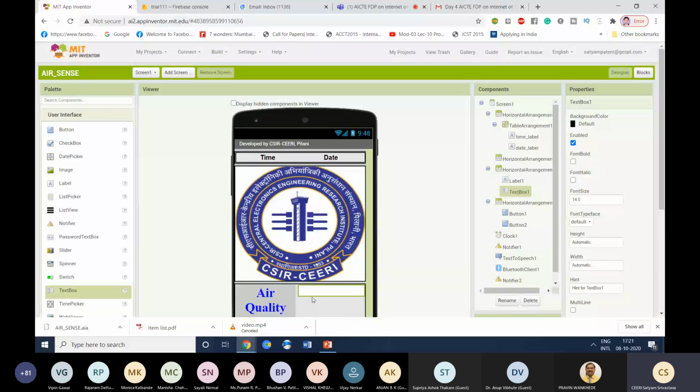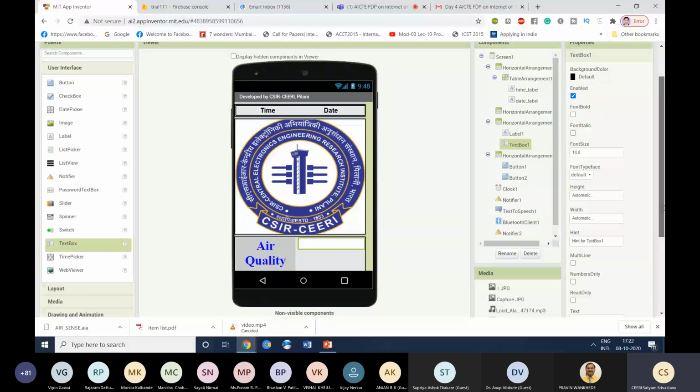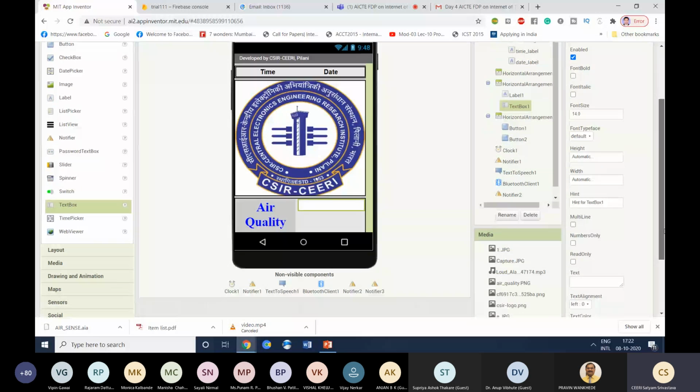When you add the text box on the right-hand side, it will show in the component section, and when you click it you will find the properties. So you can write anything you want. If you want to display anything in the text, let us say set my name, it will be displayed here, right?